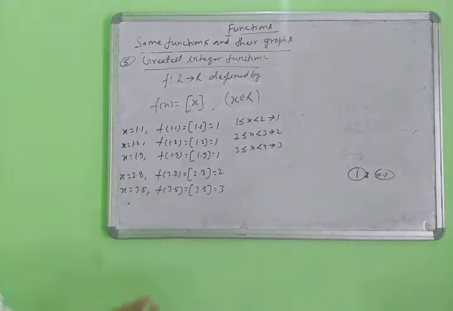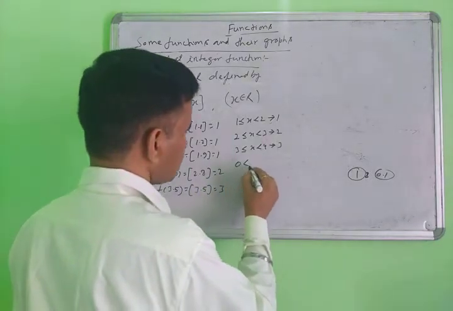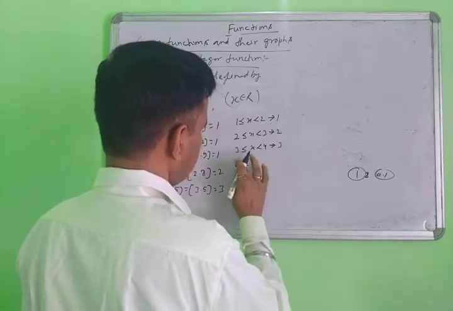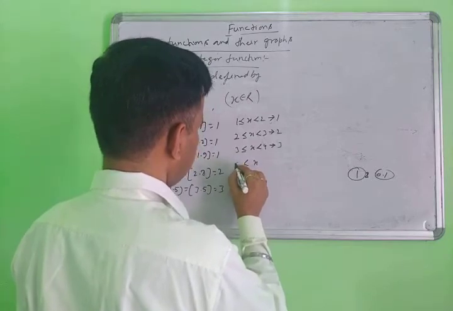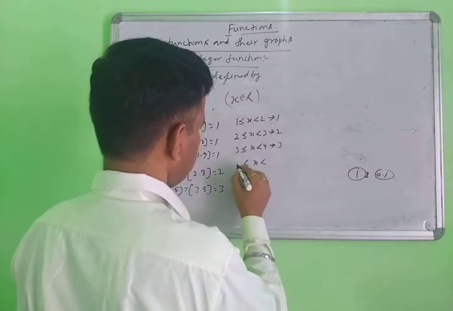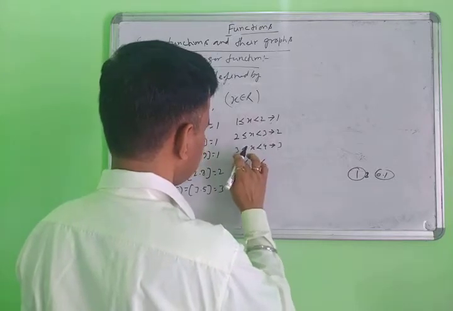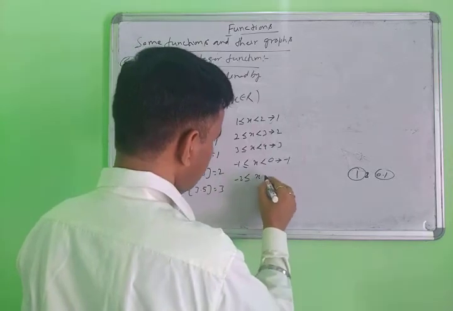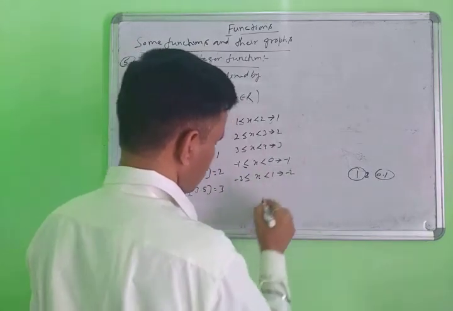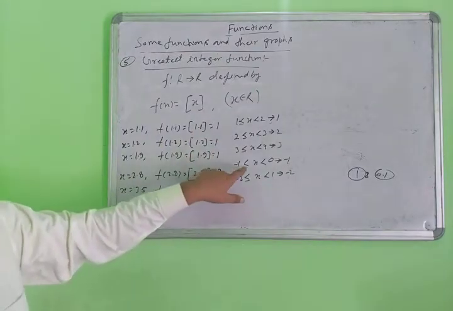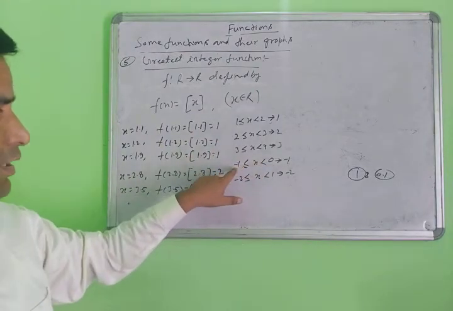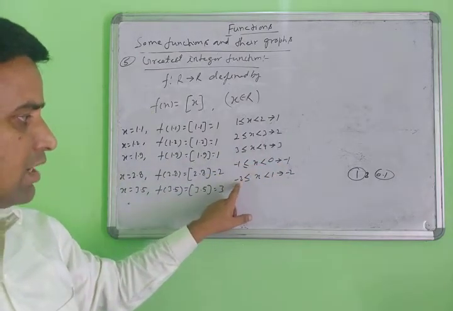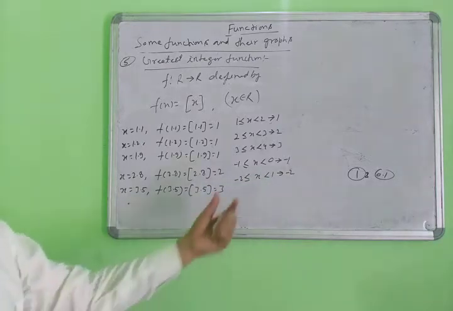In this, same thing here for negative. When putting 0 less than or equal to x, -1 less than or equal to x less than 0, this will always be -1. -2 less than or equal to x less than -1, this equals -2. In this way, between 0 and including -1, the result is -1. Between -1 and including -2, the result will be -2.